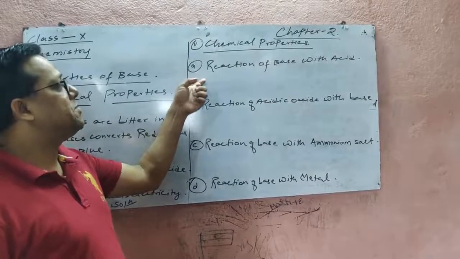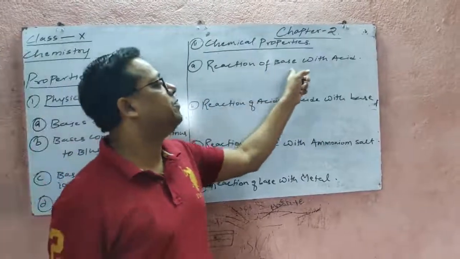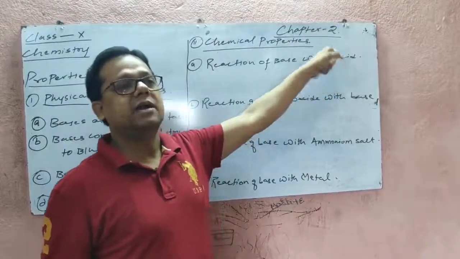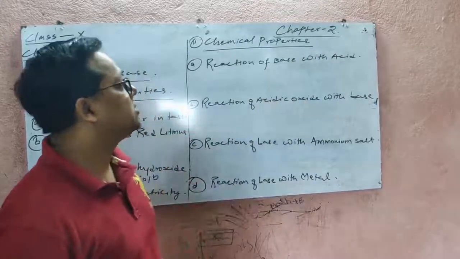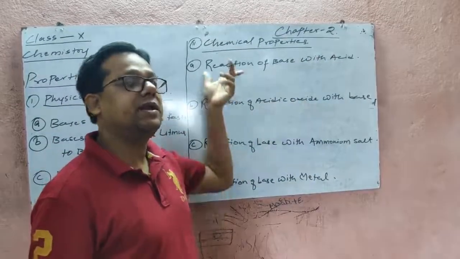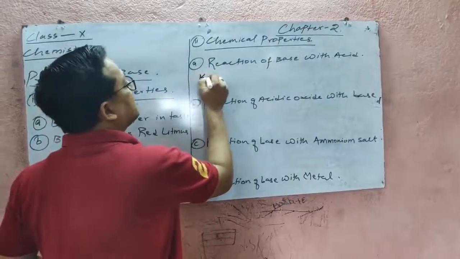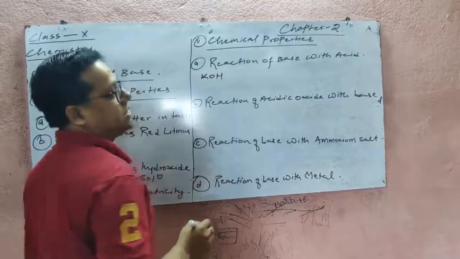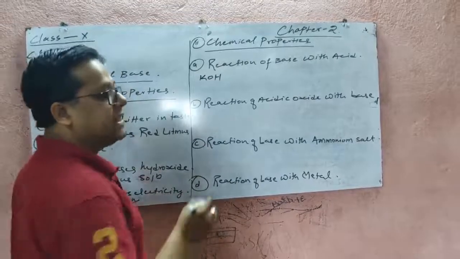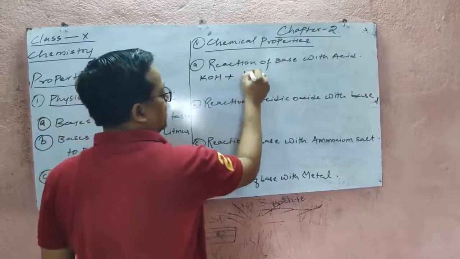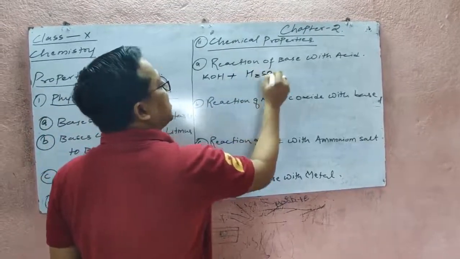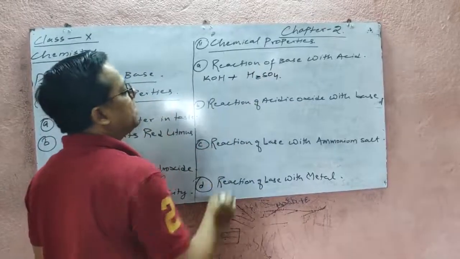In the chemical properties, first is the reaction of base with acid, and you might be remembering that the reaction of base and acid is called neutralization reaction. For example, we take potassium hydroxide, which is a base. Then we take sulfuric acid, H2SO4. What will happen?